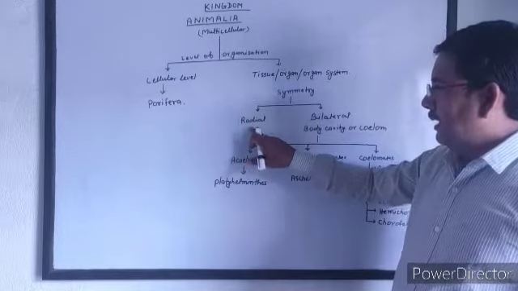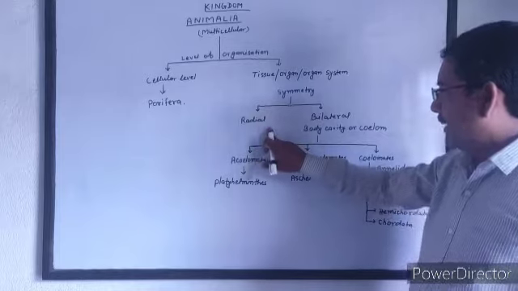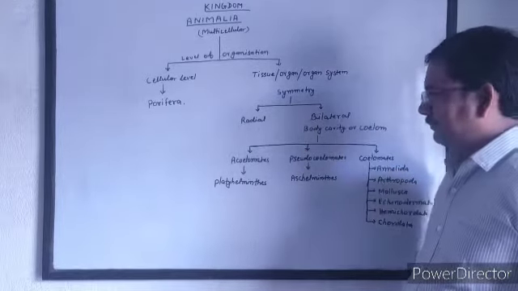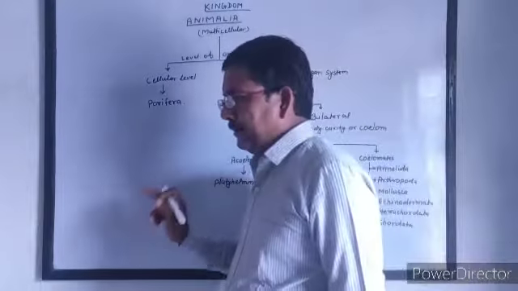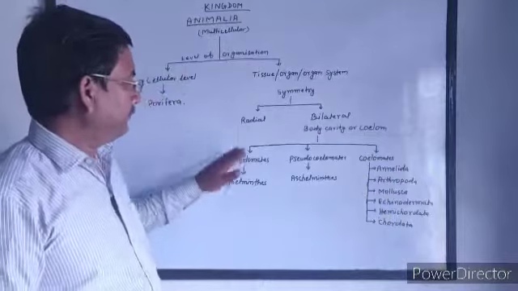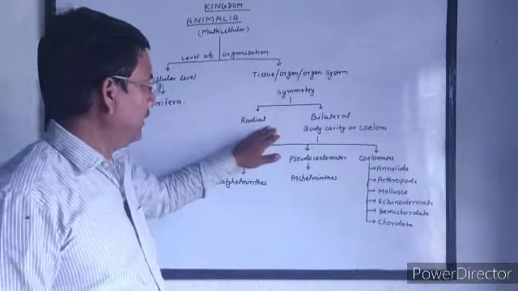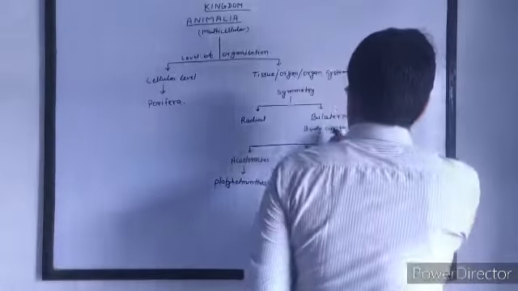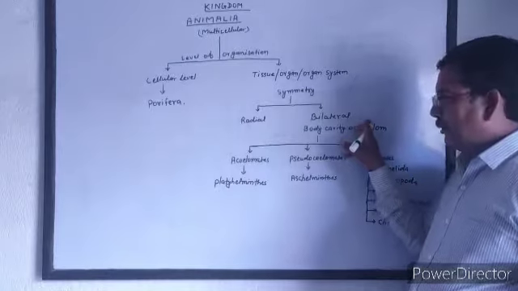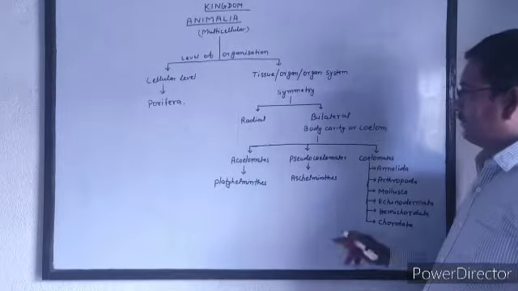Here, animals have two types of symmetry: radial symmetry and bilateral symmetry. In radial symmetry, the body can be divided into two equal halves by any plane passing through the radius. But in bilateral symmetry, there is only one symmetrical line through which the body is divided into two equal halves.